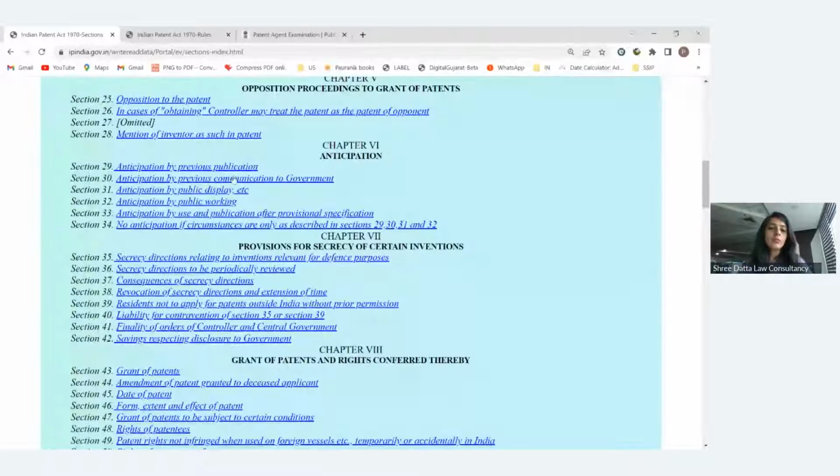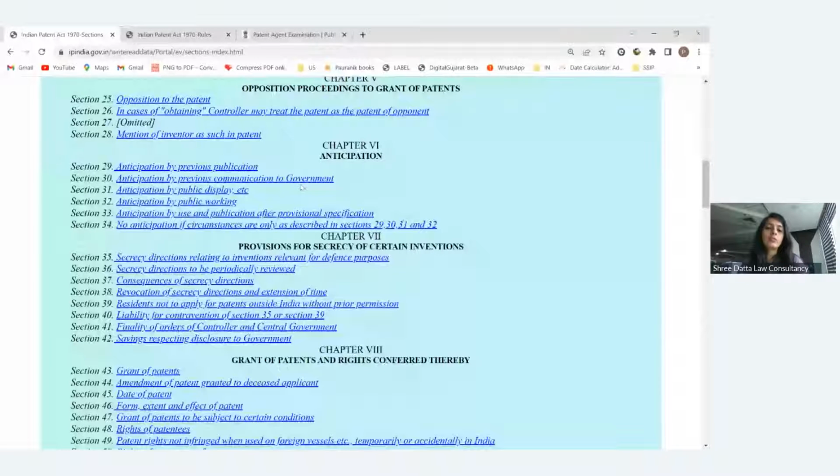So in general, if anything is disclosed by any of these, whether public working, public trial, previous communication or conference, or any publication, and within 12 months you apply for the patent, then these things will not act as prior art for your patent application. That 12-month period is known as the grace period, and it can also be asked in MCQ-related questions in the patent law of India.